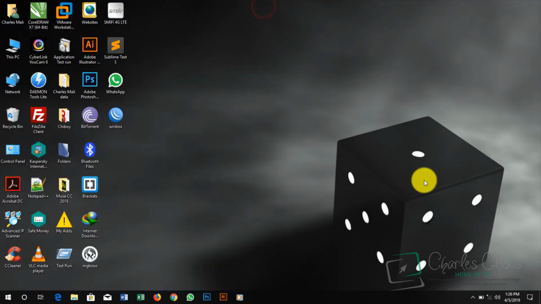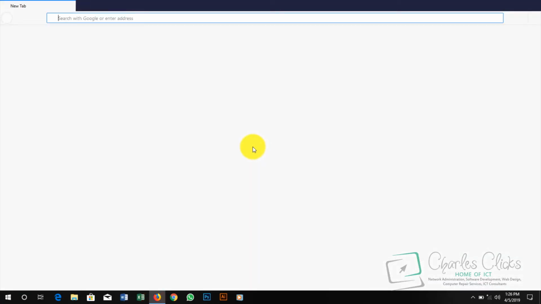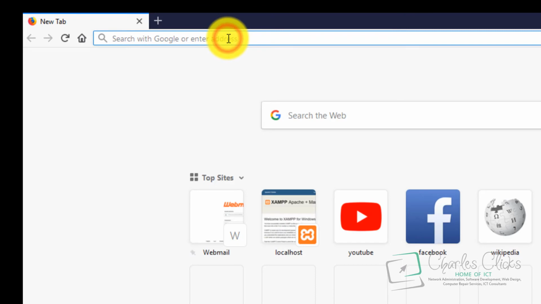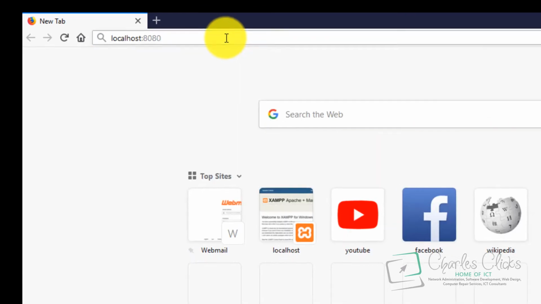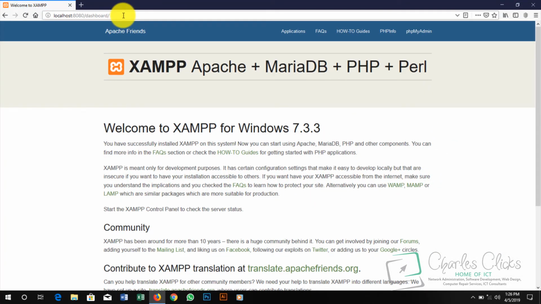So it's time for us to configure our WordPress. Let's go to our localhost, and remember we've gone to phpMyAdmin and created a database over there.